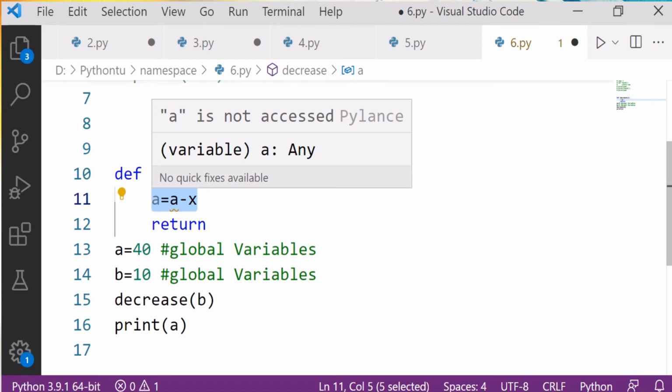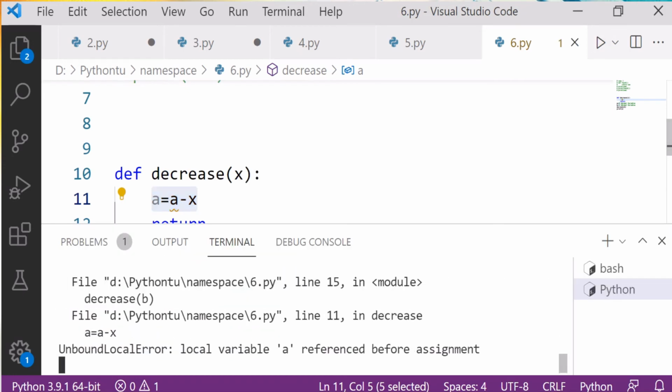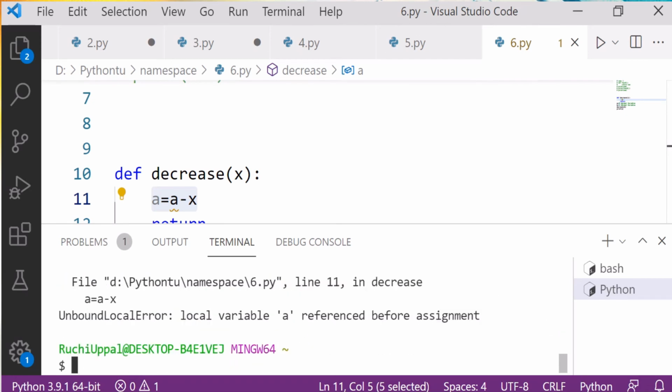If we simply write a minus x, then there will be no effect. Let me run it. Control S, and check what it says. You can see it is raising the error: reference before the assignment.